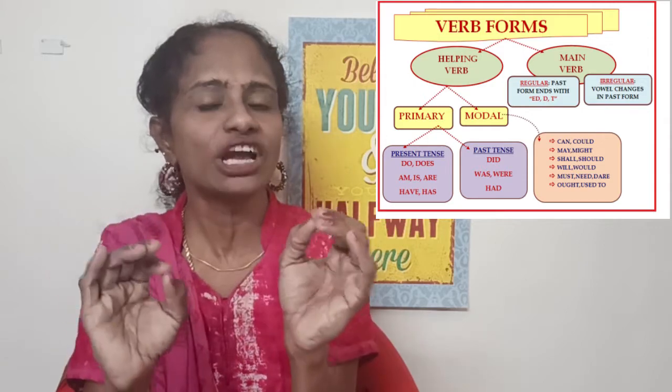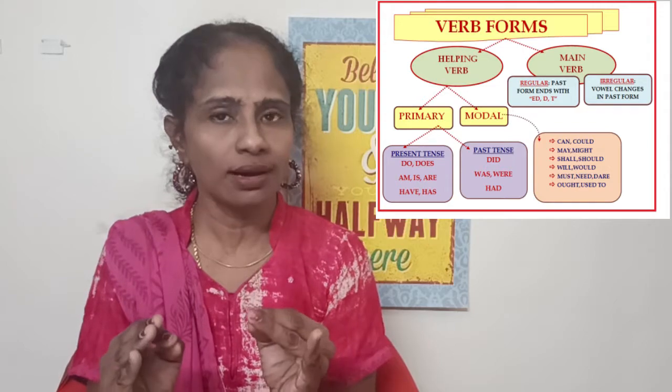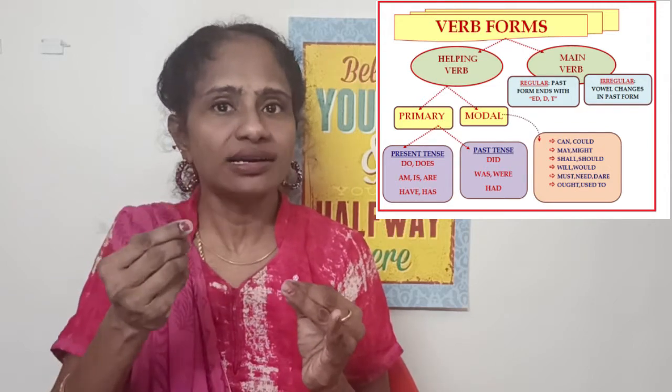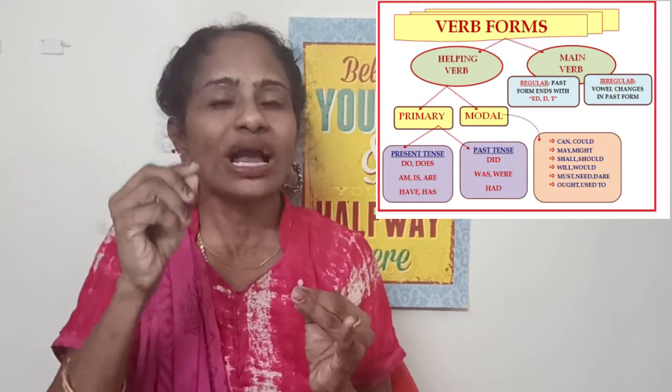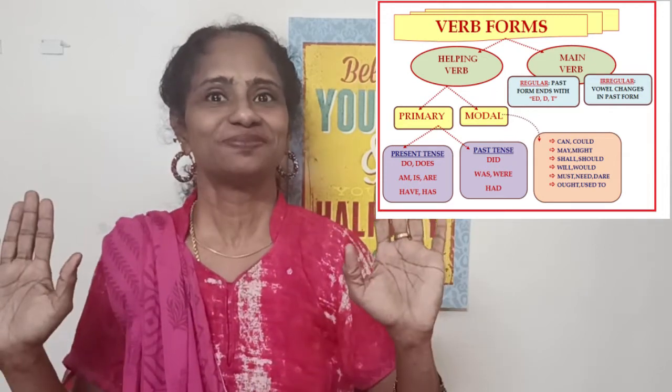I'll just explain what is regular verb and irregular verb. Regular verb is called regular because the verb adds ed regularly to form its past tense. That's all. That is the definition.